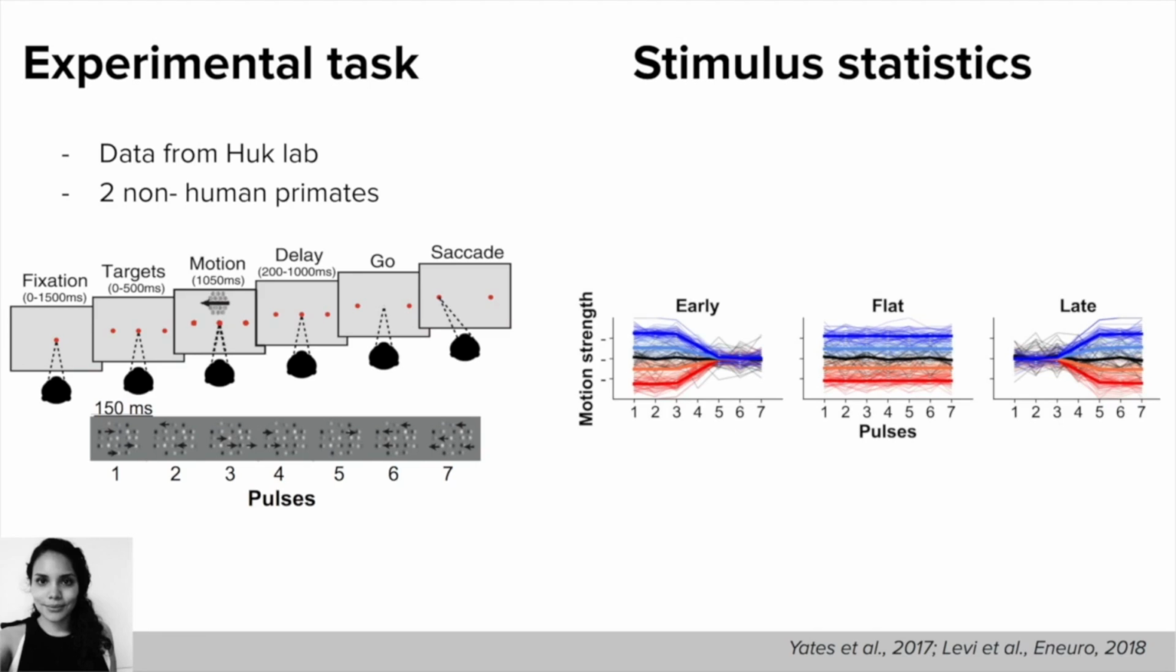To capture the flexibility, they presented the stimulus for 3 conditions. For the early condition, most of the information was placed at the beginning of the trial. For the late condition, most of the information was at the end of the trial. And for the flat condition, information was placed uniformly throughout the duration of the trial. And this was presented for 5 coherences.